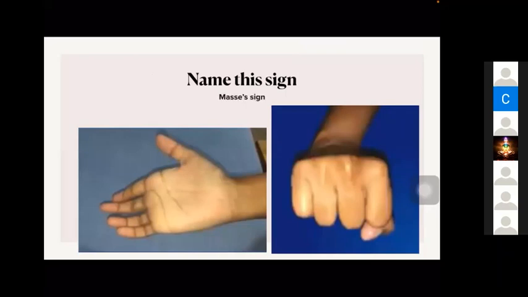This is known as Masse sign. Can somebody explain what has happened here? What is the finding here? The name you leave, it's difficult. What abnormality do you see in this picture?